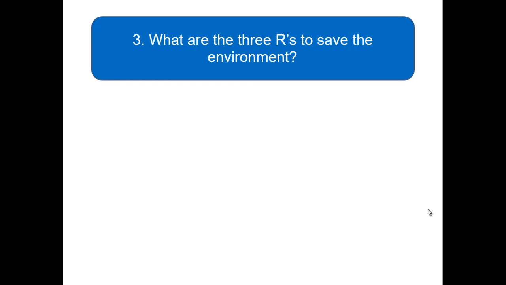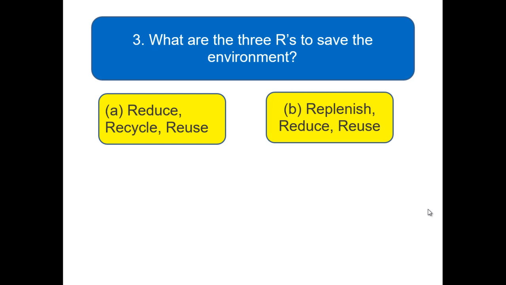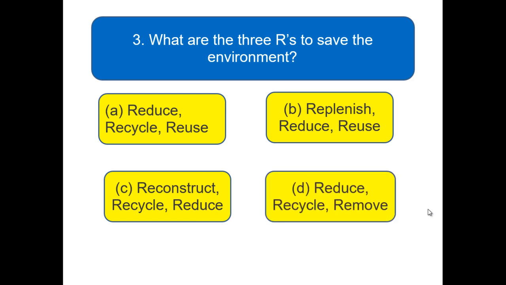Next question is, what are the 3 R to save the environment? Reduce, recycle and reuse. Replenish, reduce and reuse. Reconstruct, recycle and reduce. Reduce, recycle and remove.